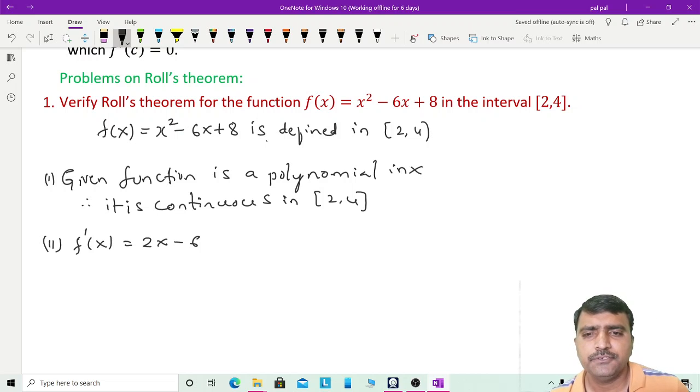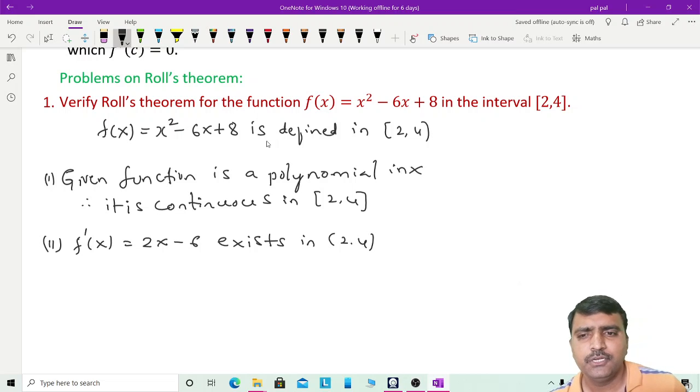Okay, so you write that f dash of x exists in the interval 2 4. That means it is differentiable in the interval 2 4. So next is the third condition. What is the third condition? f of a is equal to f of b.